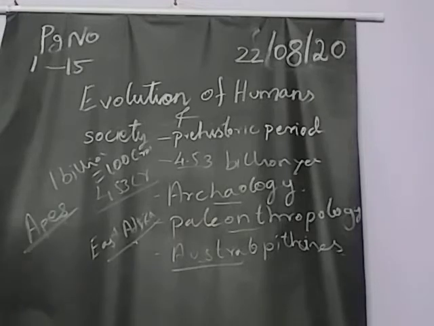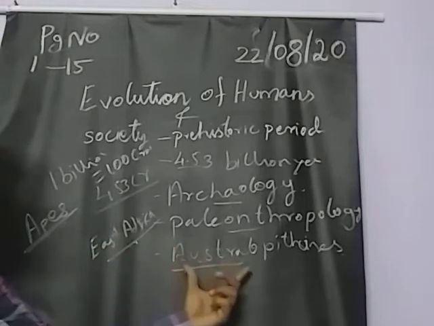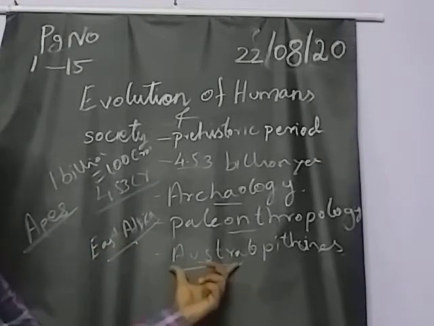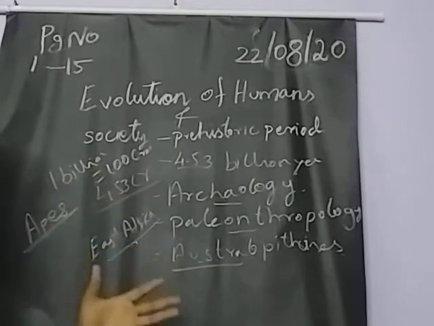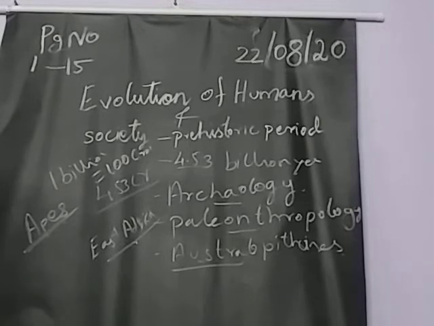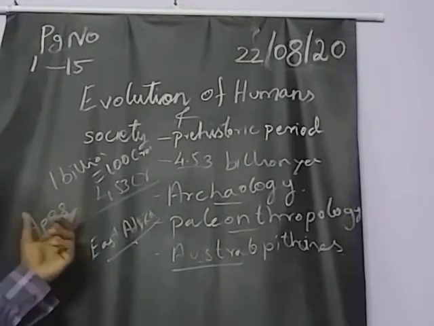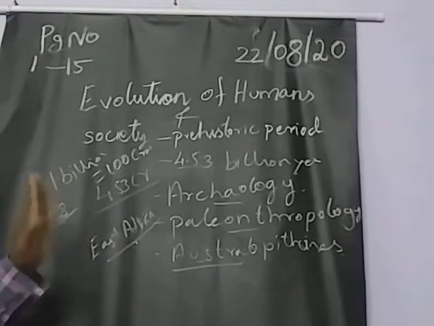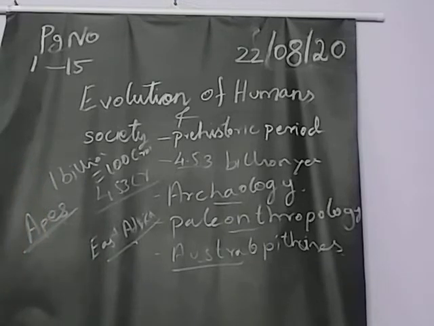We are all modern humans, no? We all came from Australopithecines only. So they say humans came before monkey, and after that only they became normal humans. But at the start we were also apes. No doubt in that.